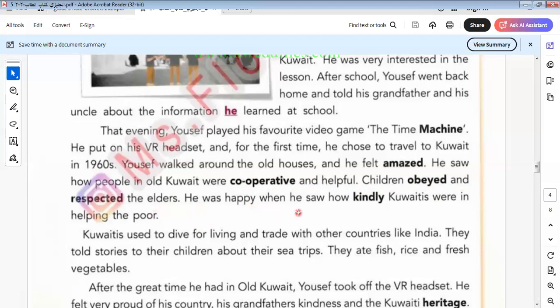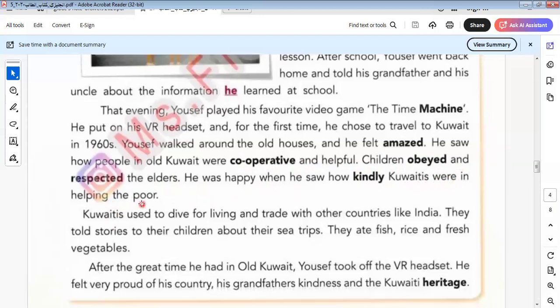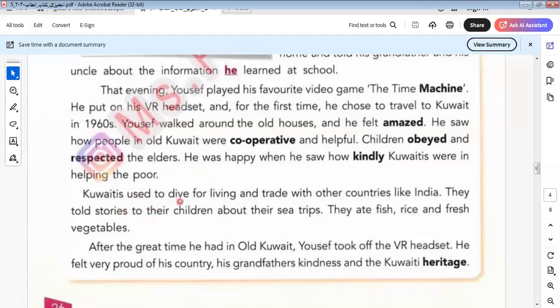He was happy when he saw how kind Kuwaitis were in helping the poor. Kuwaitis used to dive for a living and trade with other countries like India. They told stories to their children about their sea trips. They ate fish, rice, and fresh vegetables.